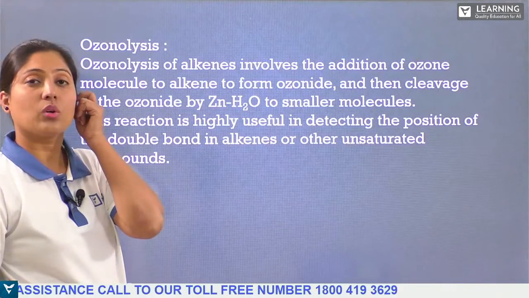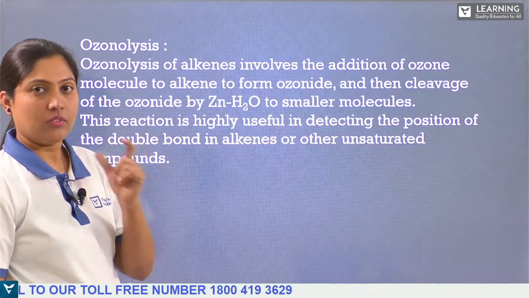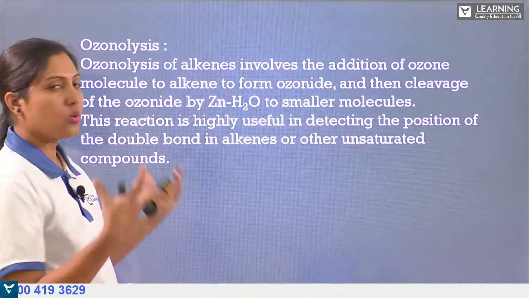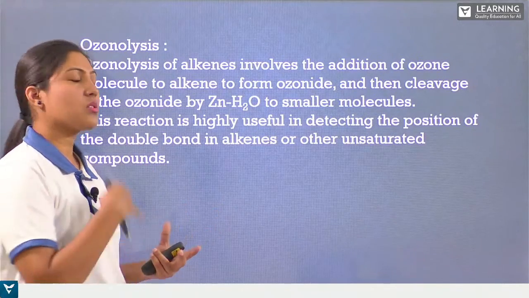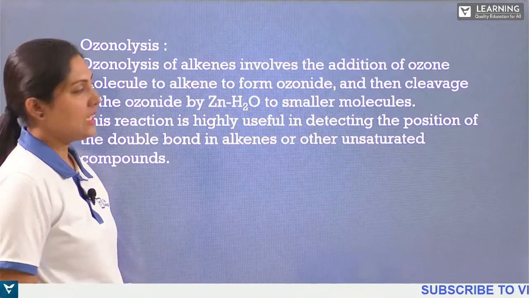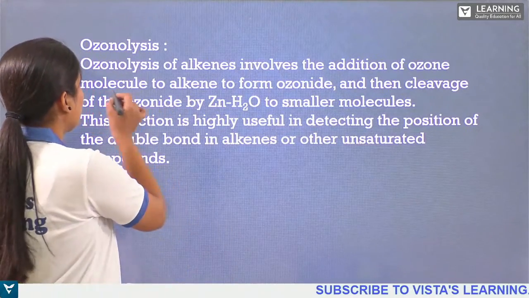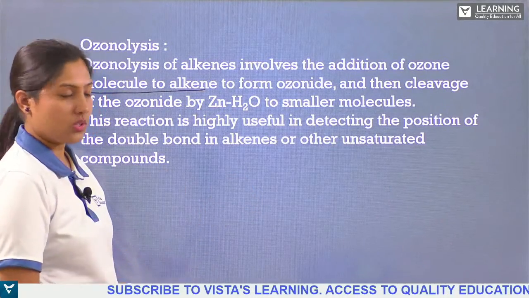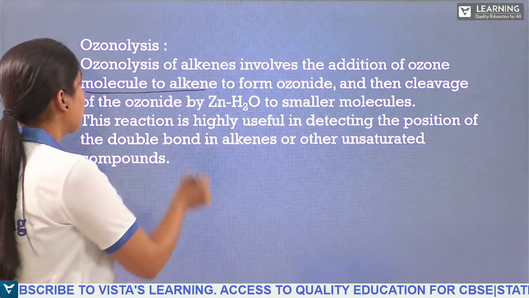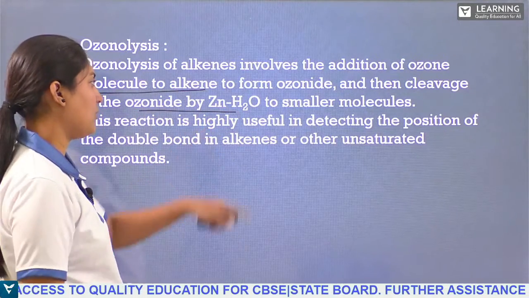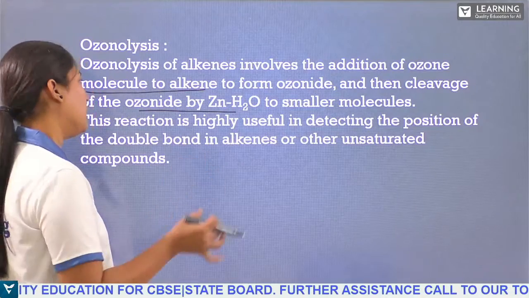Next we have ozonolysis. Ozone, we know, is O3. Lysis means breaking. So breaking this ozone will get the oxidation done. So ozonolysis of alkene involves the addition of an ozone molecule to alkene to form ozonide, and then cleavage of the ozonide in the presence of zinc and water to form smaller molecules.